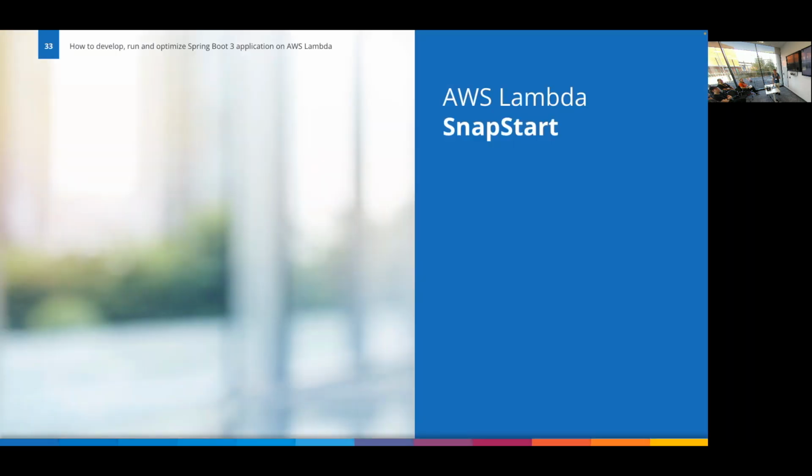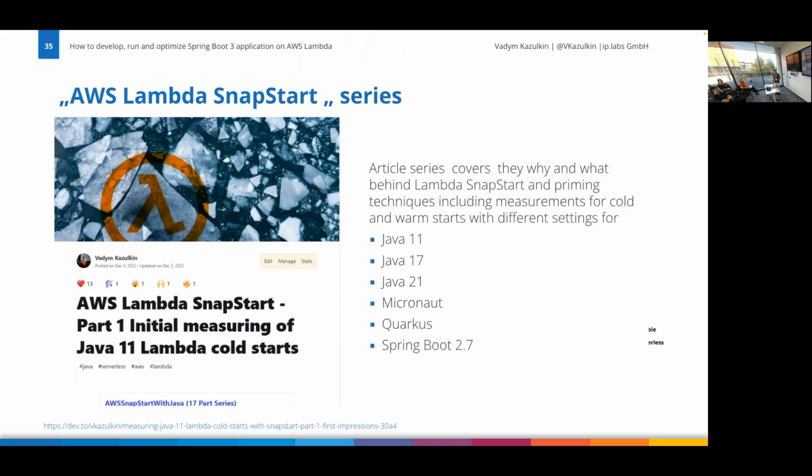But there are options. Let's start with the AWS offering, which came, I think, nearly 2 years ago: SnapStart, AWS Lambda SnapStart. I'm now at part 23 of my article series about this, because I look into all possible corners to see if there is something that can reduce the cold start or not.